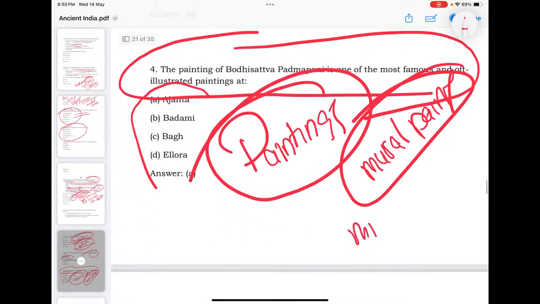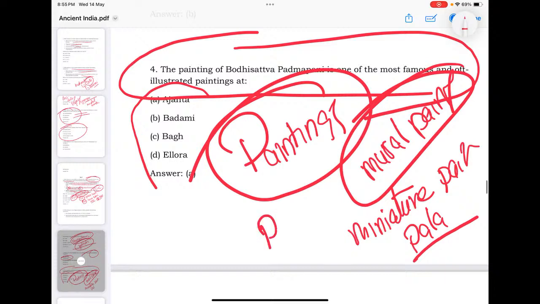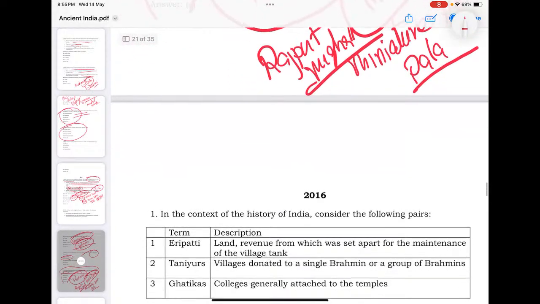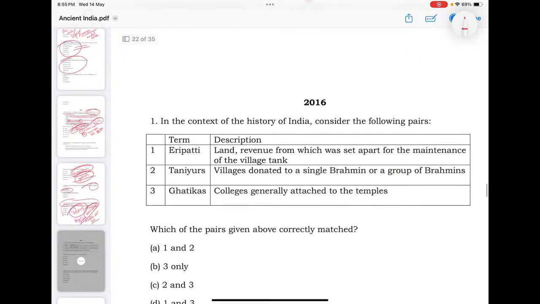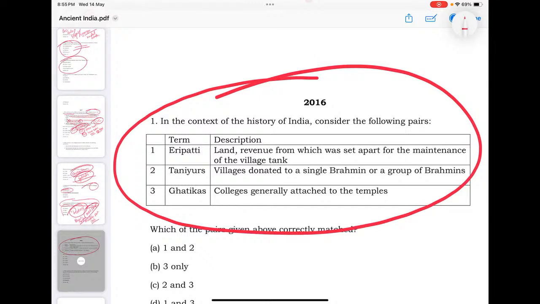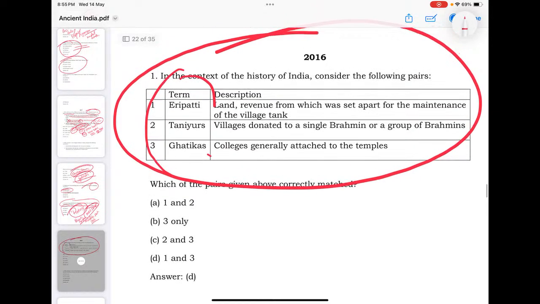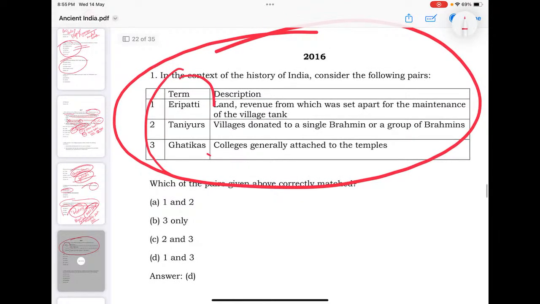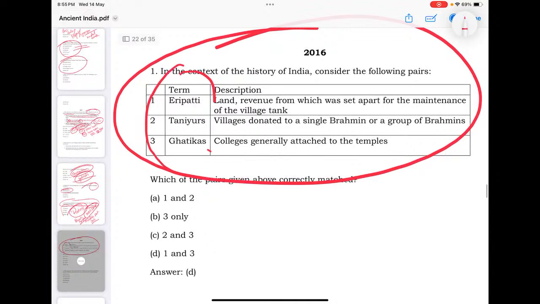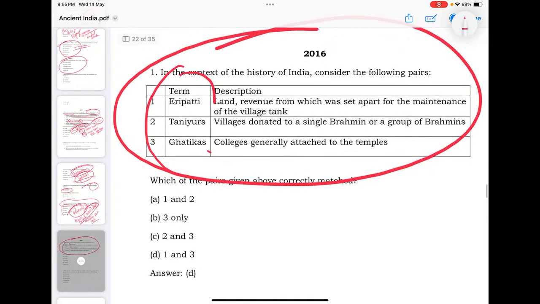Similarly, the miniature painting traditions, especially Pala miniature, Rajput miniature and Mughal miniature, they are important for you. Have an idea about their examples and features. Then again, about cultural history, they asked about various terms here: Eripatti, Taniyur, and Gedigas. So have an idea.